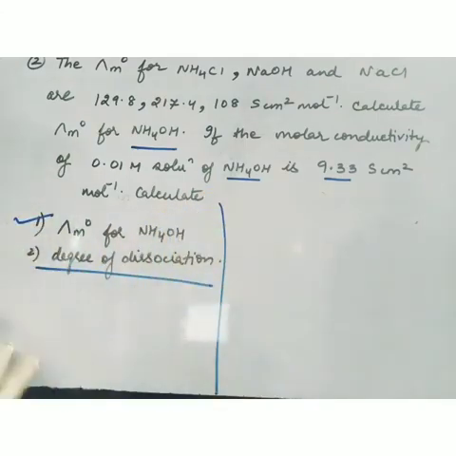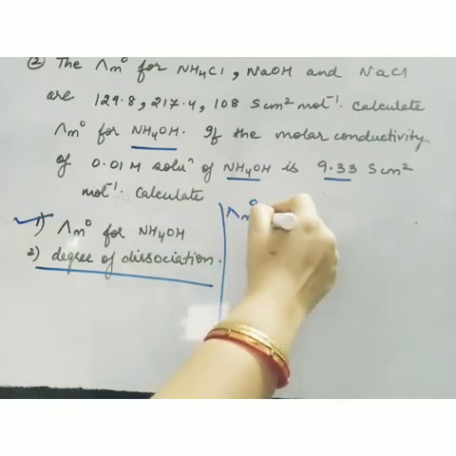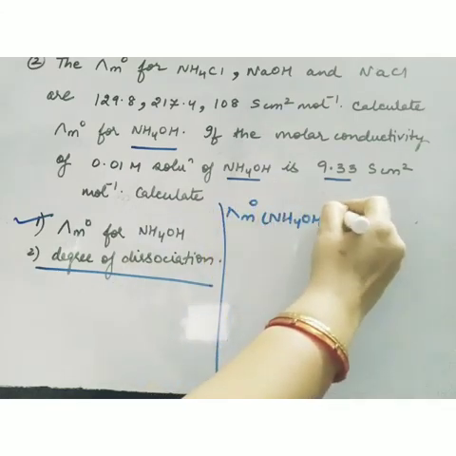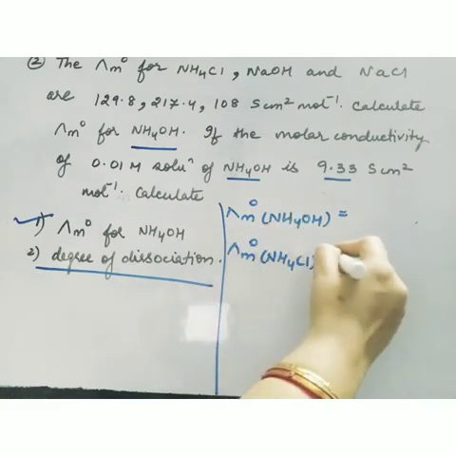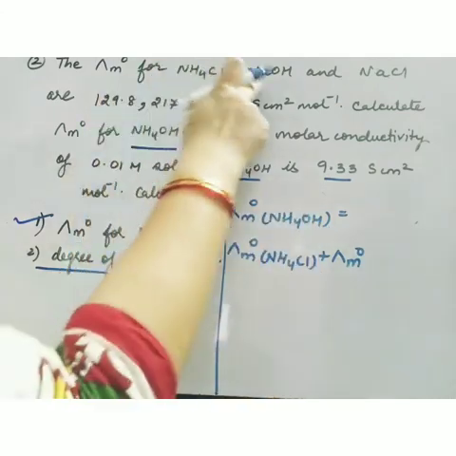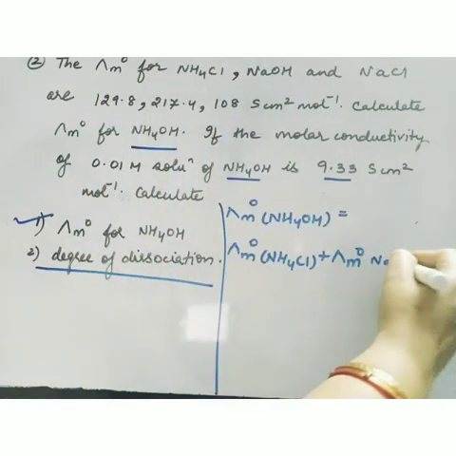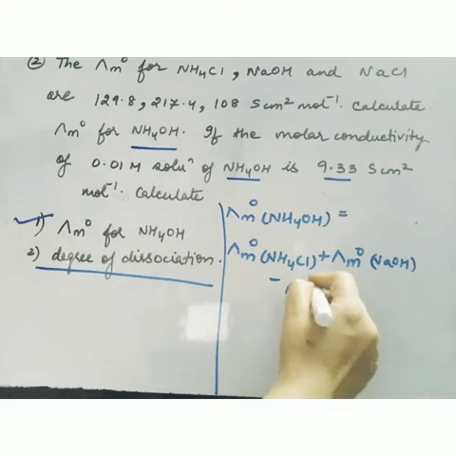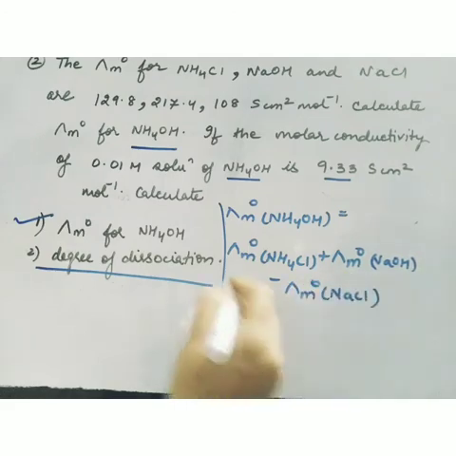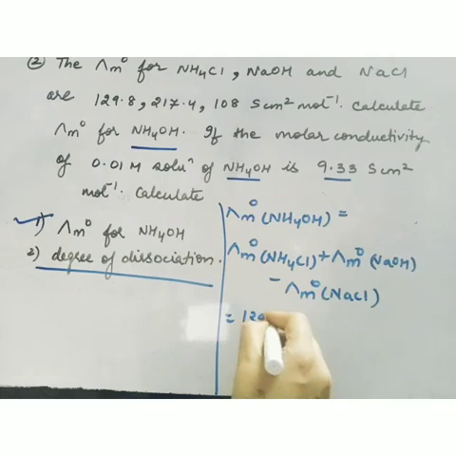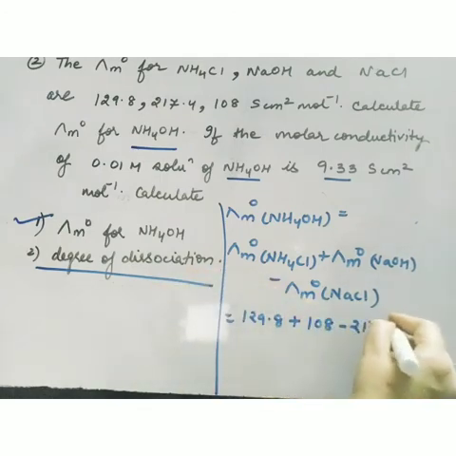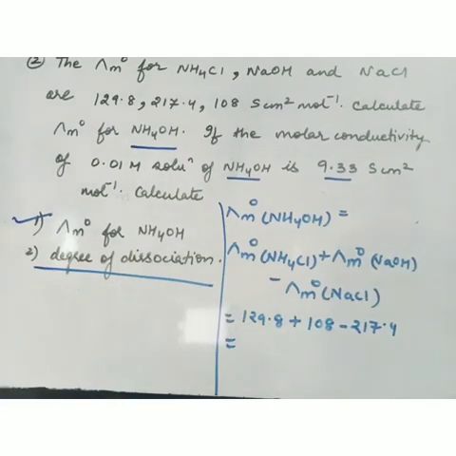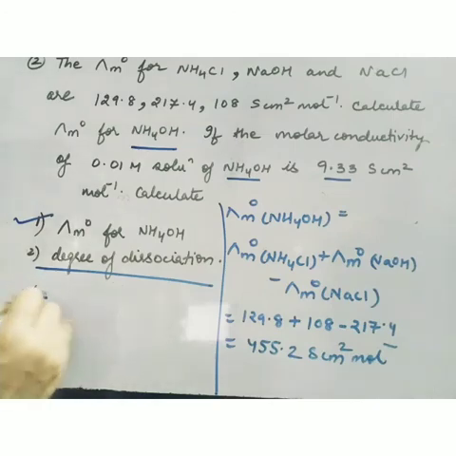Now how to solve this question? We have to calculate lambda m naught for NH4OH. This will be equal to lambda m naught for NH4Cl plus lambda m naught for NaOH, since OH is in the NaOH, minus lambda m naught for NaCl. So NH4Cl is 129.8 plus NaOH is 108 and minus 217.4. So we'll get the answer, which is 455.2.